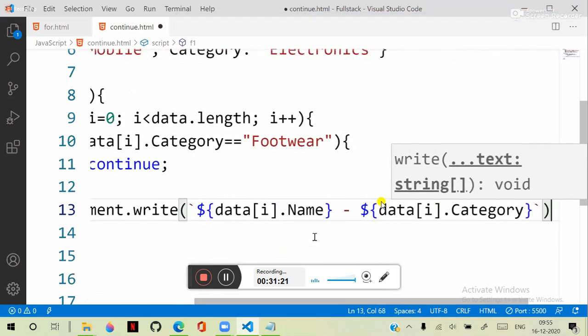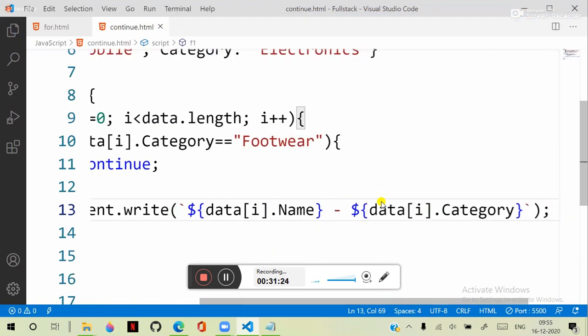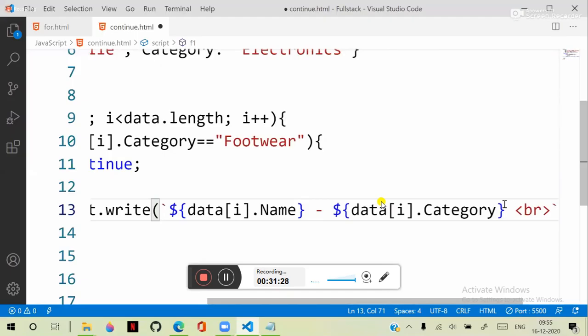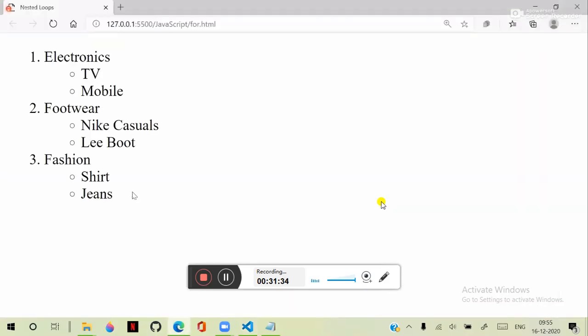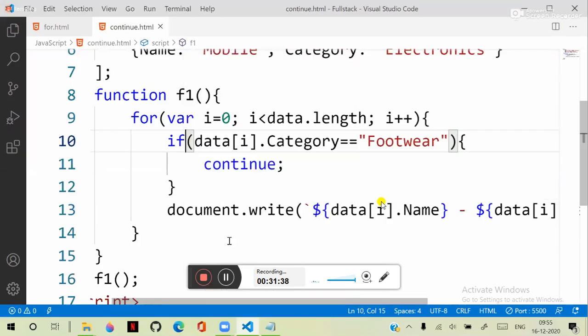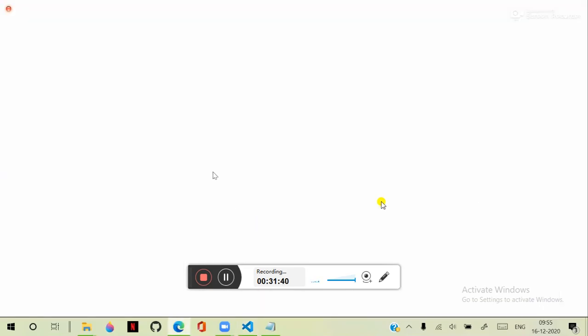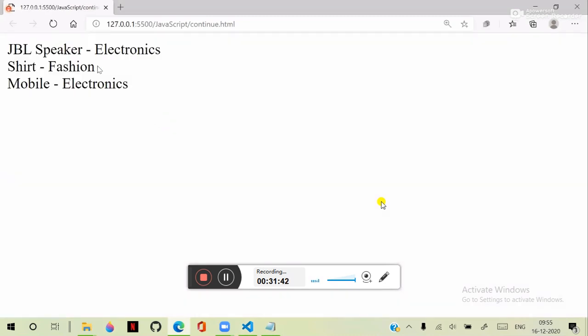We are printing the details, and let's put a BR line break here. Now let's run this. Wherever footwear comes, it will ignore footwear and print only electronics and fashion. And you can see that it ignores that.